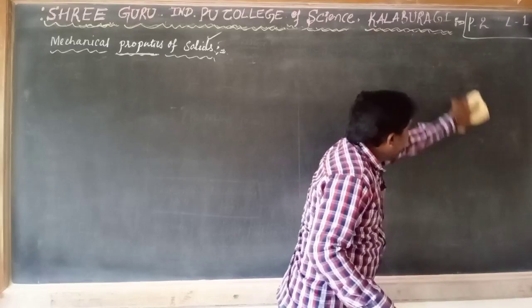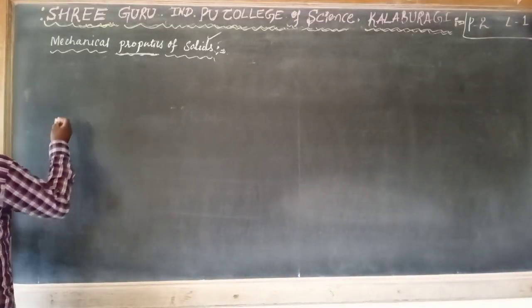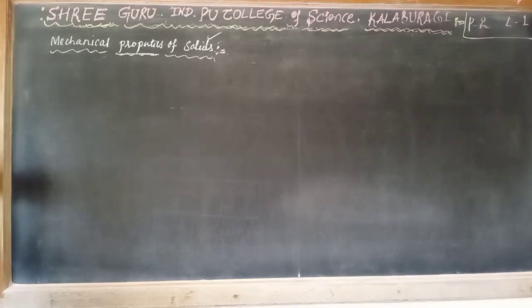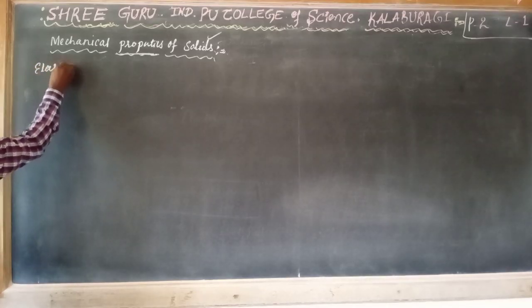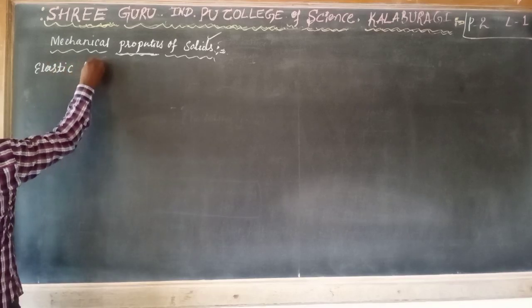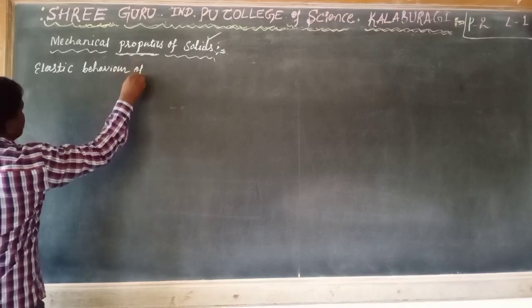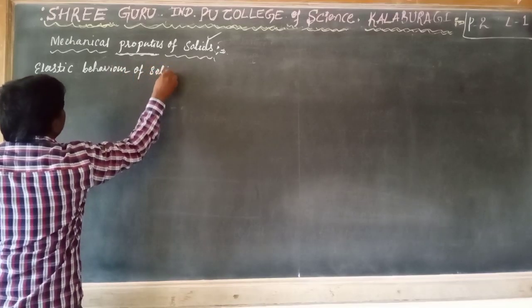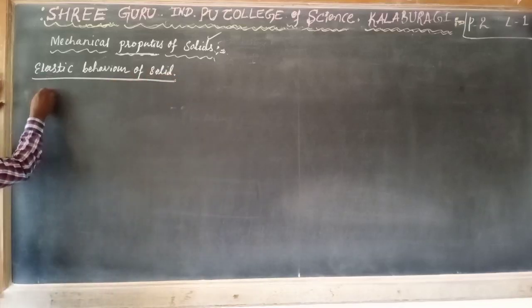We are going to explain this nature graphically also. Elastic behavior of solids, and this elastic behavior we can explain with the help of the spring ball model.